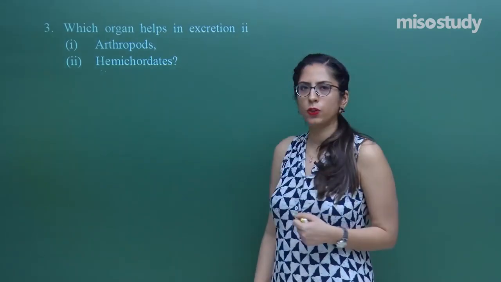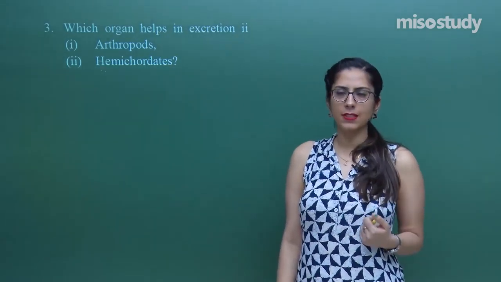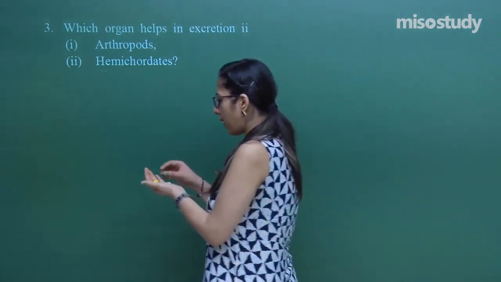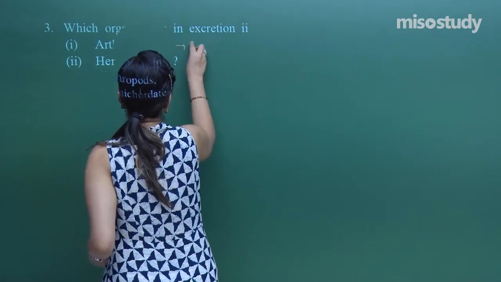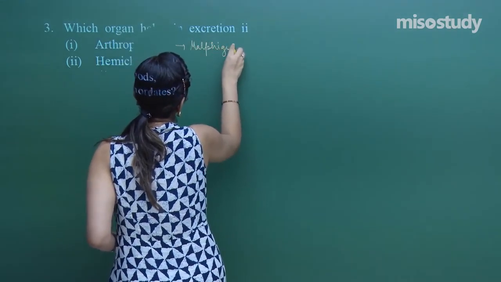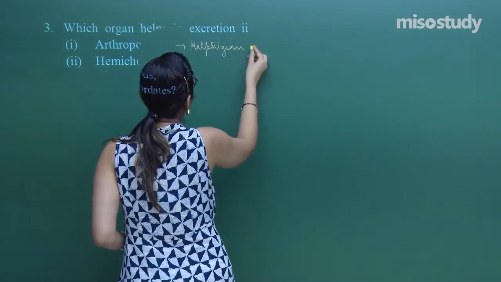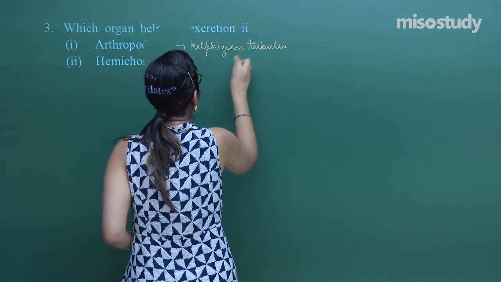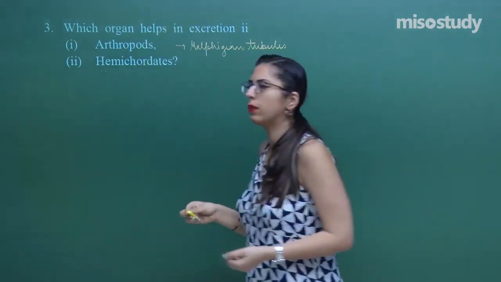As far as arthropods are concerned, we have discussed in detail the characteristic features of arthropods. In arthropods, the Malpighian tubules are present. Because we have to give only one, you can write Malpighian tubules.